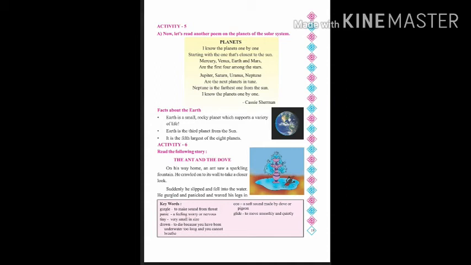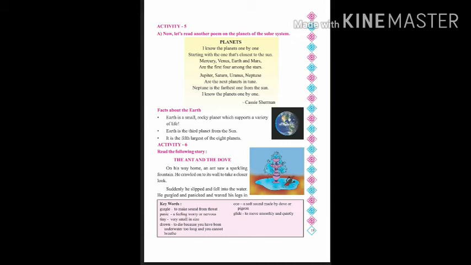Then comes the second paragraph. Jupiter, Saturn, Uranus, Neptune are the next planets in turn. So what are the next set of planets? Jupiter, Saturn, Uranus and Neptune. So these are all new words, but very interesting to learn, right? Neptune is the farthest. Neptune is the planet which is the farthest one from the sun. I know the planets one by one. So now you know the planets, right?